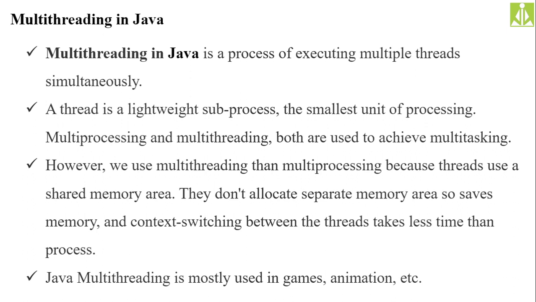Multi-processing and multi-threading are both used to achieve multitasking. They are the means to achieve multitasking. Nowadays we hear this term many times, whether your phone or your computer is capable of performing multitasking or not. Multitasking means running more than one application or task simultaneously. Let us take an example of your mobile phone.